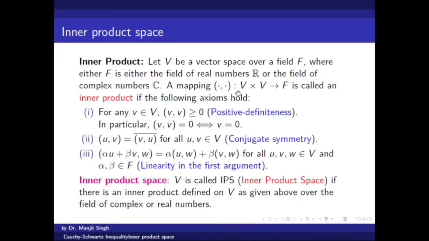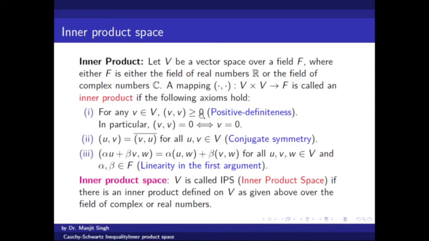In mapping we are using this parenthesis, and first element will be here and second element will be here of a vector space V. So this is a mapping from V cross V to a field of scalars, is called an inner product if the following axioms hold.